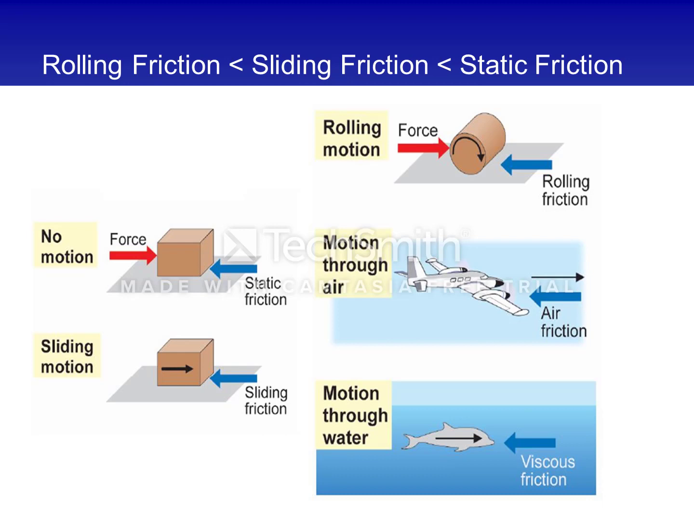In the second figure, where the object is sliding over the surface of another object, is a type of sliding friction. In the next figure, you can see one object is rolling over the surface of another object, which is a type of rolling friction. While in the next two figures, you can see the fluid friction, that is, motion through air by an aeroplane is air friction, and motion through water by fish is viscous friction.